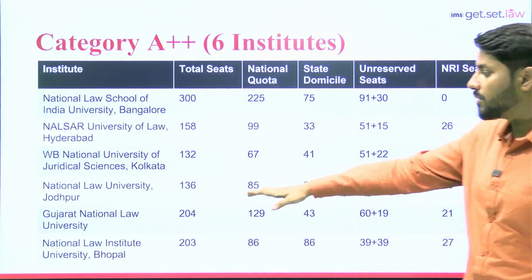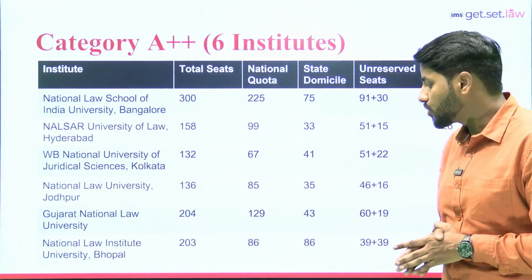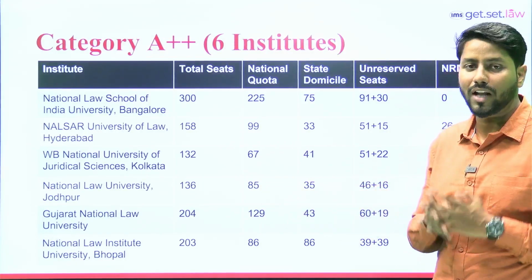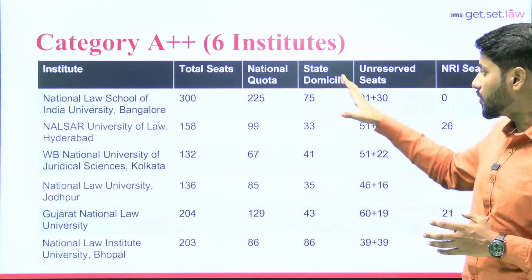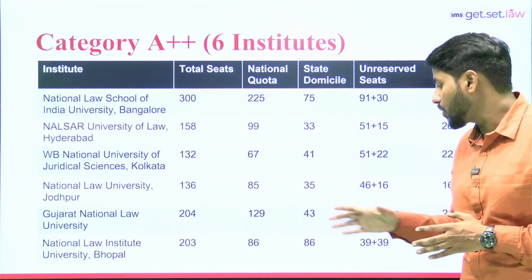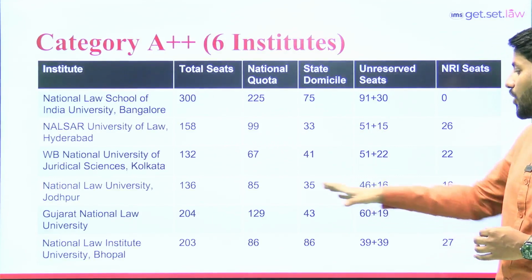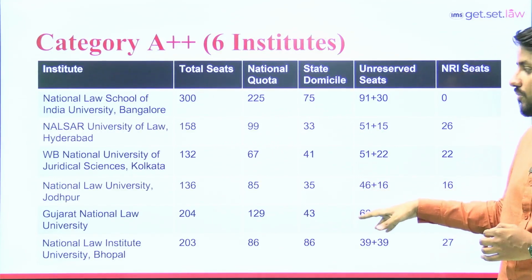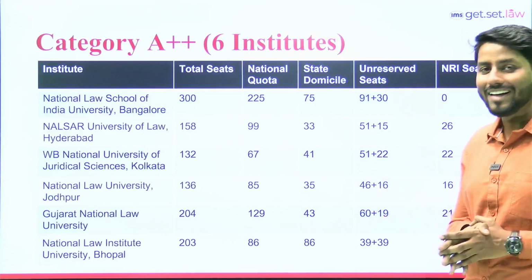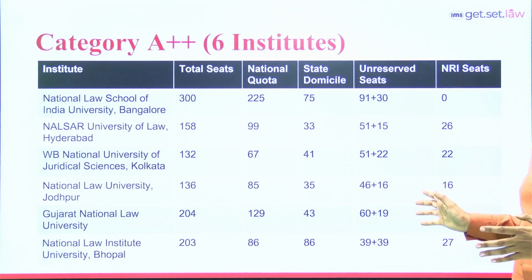The next college will be Gujarat National Law University. The total number of seats they are offering is 204. Out of 204, 129 seats are for the national quota, all India candidates. For state domicile of Gujarat, they are offering 43 seats. For the unreserved seats, out of 129 seats, 60 are allotted for the unreserved category. For state domicile, they're offering 19 seats out of 43. For NRI students, there are 21 seats in total.